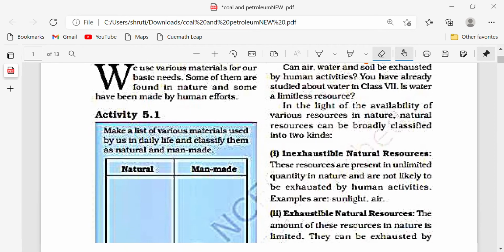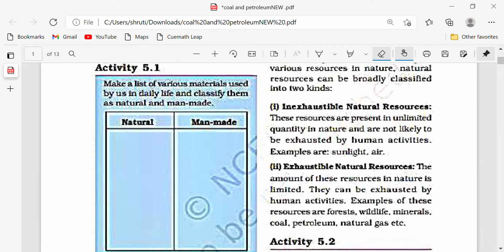One is inexhaustible natural resource, another is exhaustible natural resource. Inexhaustible means they are unlimited. They are present in an unlimited form in nature.